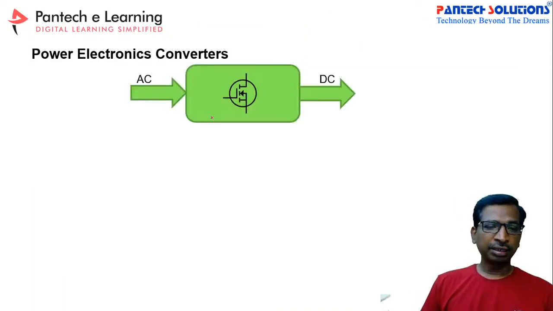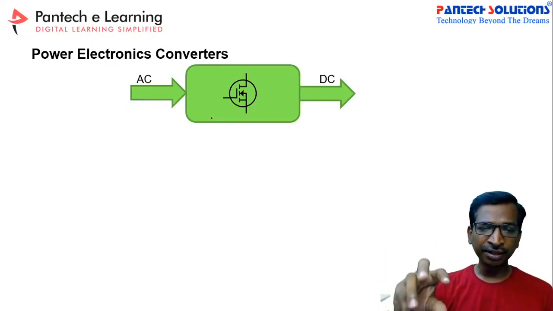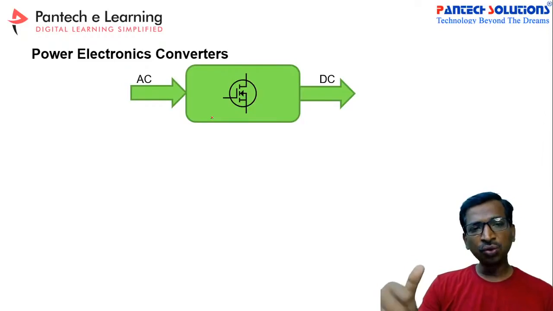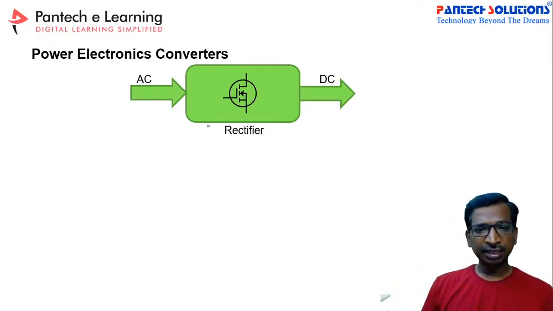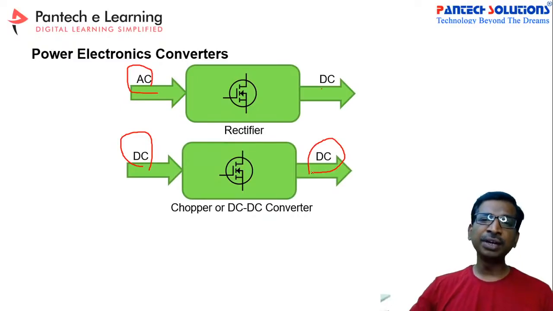And with the help of MOSFETs, we are going to build power electronic converters. So now we should know what types of converters are available. Generally the very first one is the rectifier, AC to DC, and similarly the chopper or DC to DC converter. The input is DC and the output is also DC with a variable output voltage. When we change the PWM, we can get a variable output voltage.